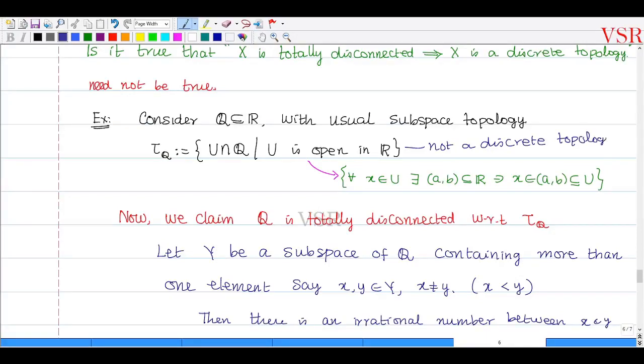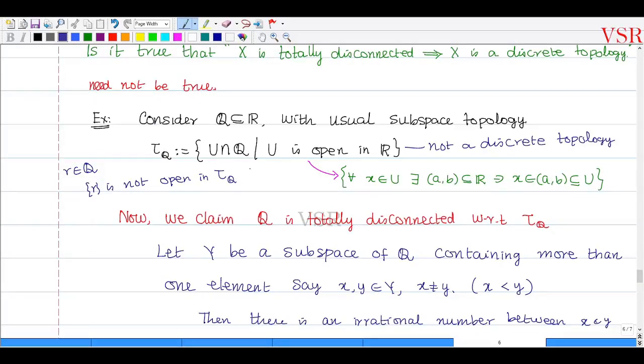Why? Because take a singleton element here. Suppose a rational r belongs to Q. Singleton r is not open in tau Q, it will not be open. But in the discrete topology it would be open.